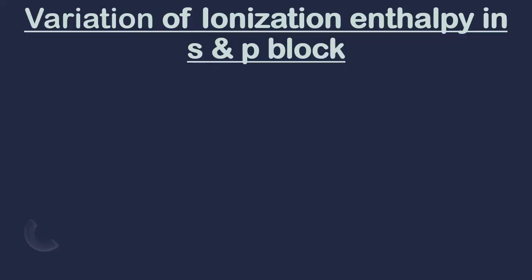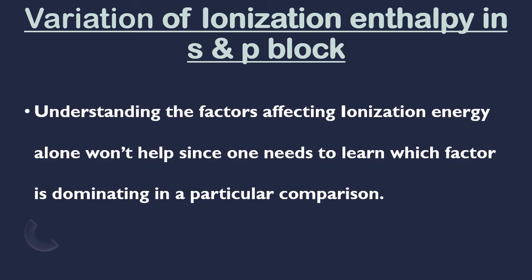Now, variation of ionization enthalpy in S and P block. Though we have learned these factors, these are called general trends. But for every rule and regulation, there are some exceptions. So here also, when we go to a particular example, we slightly see some exceptions. General trends are there, no doubt, 90%. But apart from the general trends, there are some other factors. They also sometimes overtake the general trends. That we study when the example comes.